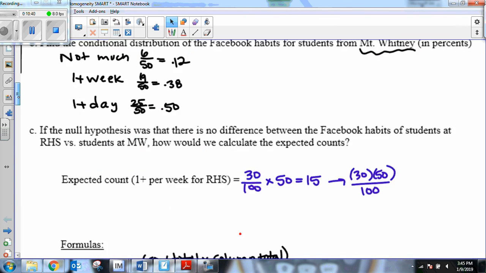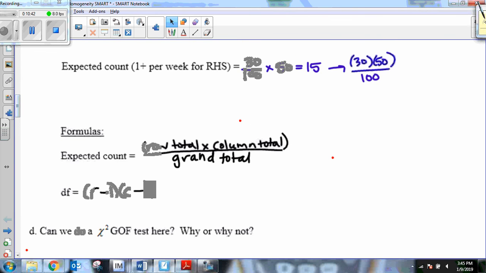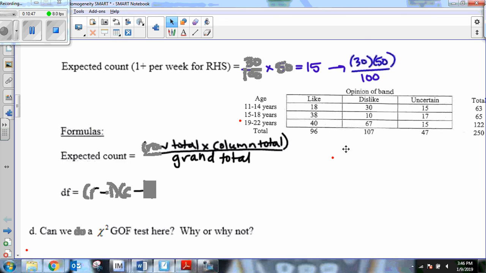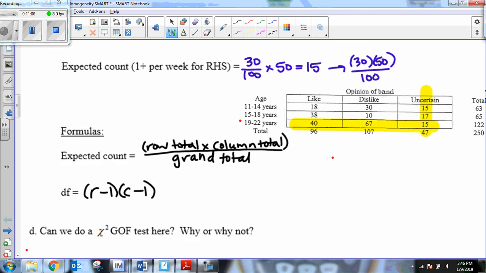Now, that might sound a little confusing, so let me show you a couple other examples. I pulled up a couple old two-way tables that we used, way back in the beginning of the year. It's a two-way table. Okay, this is 3 columns by 3 rows. If I use that same method I just did, I'm going to chop off a column, and I'm going to chop off a row. I'm not looking at my totals, I'm just looking at the rows. Well, in this case, if I chopped off a column and I chopped off a row, look, I've got 1, 2, 3, 4 numbers left, so this would have a degrees of freedom of 4.